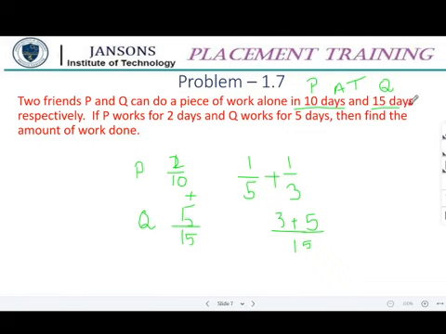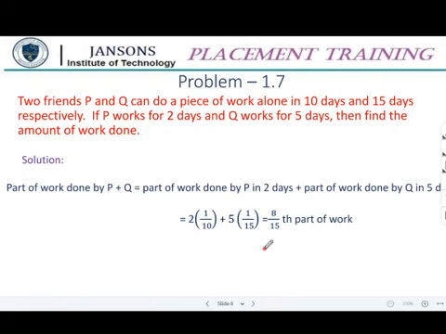This is alone time, so we should not forget the step. If you are getting confused, go by step. Otherwise you will get confused. So you have to go step by step. So 2 by 10 plus 5 by 15 is equal to 1 by 5 plus 1 by 3. It is 8 by 15. Yes, 8 by 15th part of the work is completed.